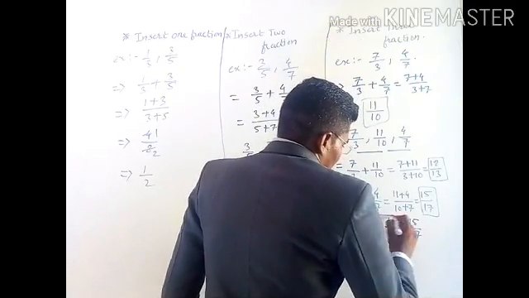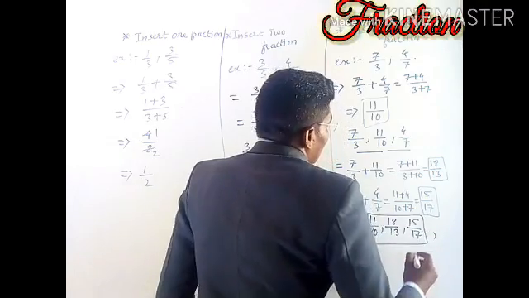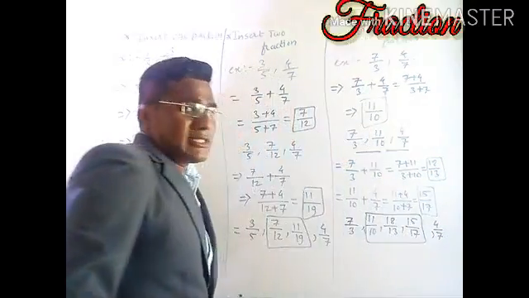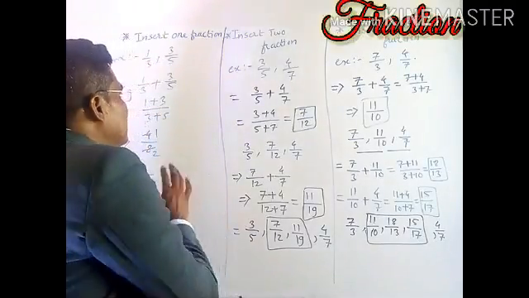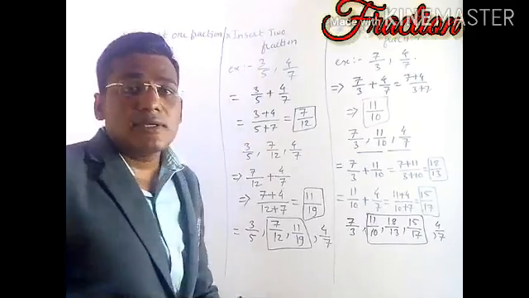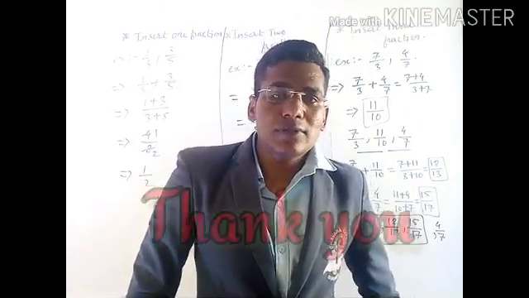These are the new fractions which we got, and the last fraction which we were having, 4 by 7. This is how we can insert one fraction, we can insert two fractions, we can insert three fractions. Thank you very much.